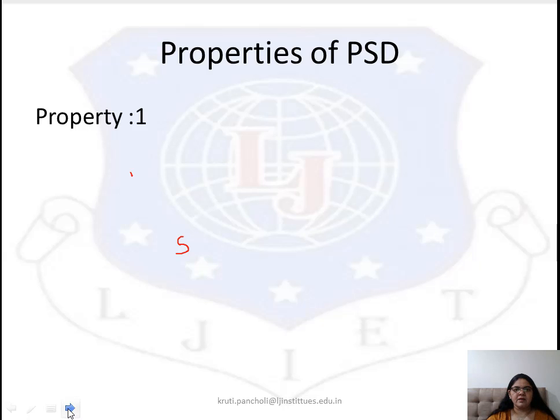Now we'll learn about the properties of PSD. The properties of the energy spectral density are the same as the properties of the power spectral density. So it is very easy to remember the properties of the PSD. While you are preparing, you should prepare the PSD and the ESD in parallel.